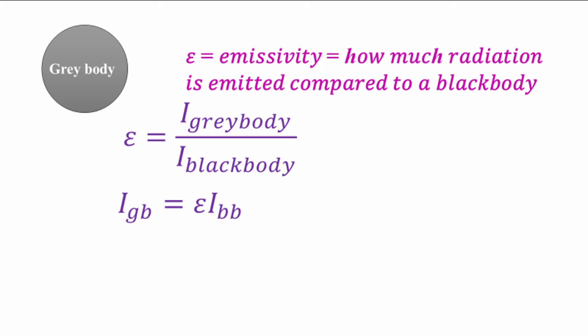We will define the emissivity as the ratio between the intensity of radiation emitted by a normal body and the intensity of radiation emitted by a black body at the same temperature, which gives us this equation.